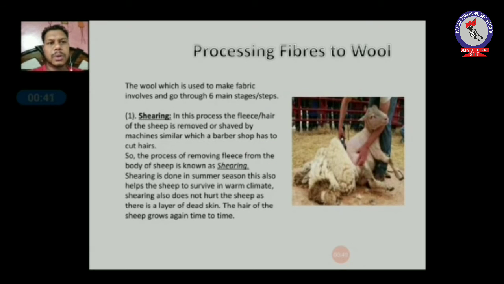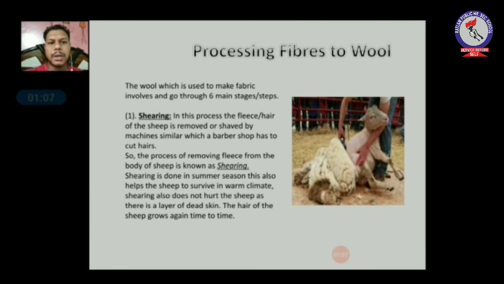Now students, we will talk about how fibers are converted into wool. There are basically 6 steps for the conversion of fiber into wool. So the first step is shearing. In this process, the fleece or the hair of the sheep is removed or shaved by a machine, similar to what a barber shop uses to cut hair. So the process of removing the fleece from the body of the sheep is known as shearing.